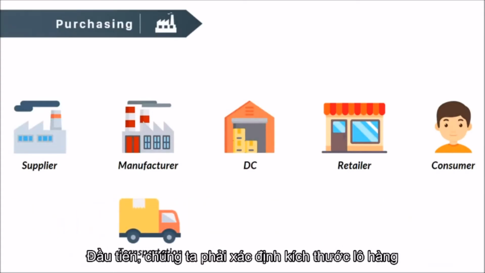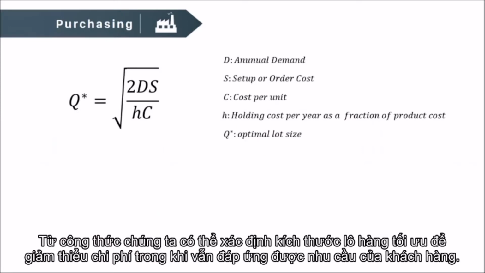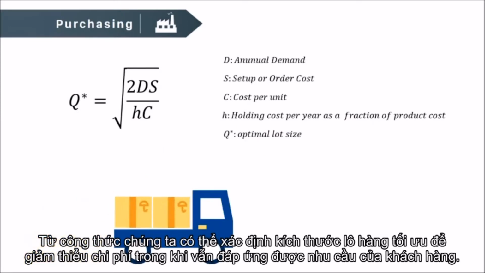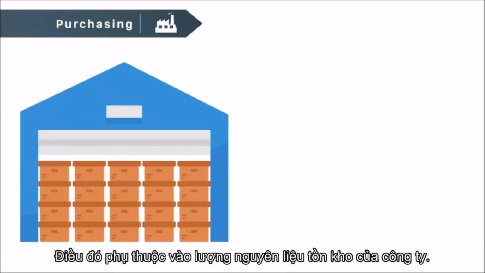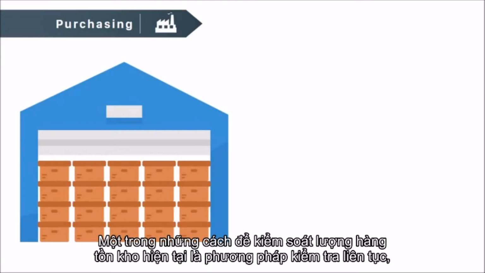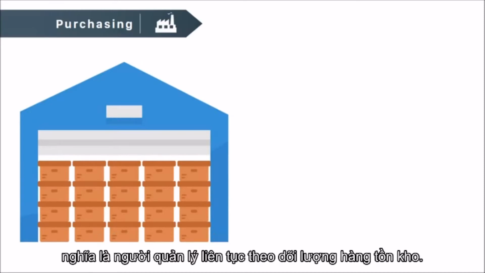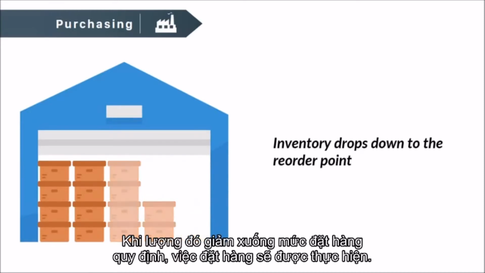First, we have to determine the lot size. From the formula, we can decide the optimal lot size to minimize cost while fulfilling customer demand. Then, when should we order? The timing depends on our inventory. One way to control the remaining inventory is continuous review policy, in which the manager continuously tracks the inventory. When the inventory drops down to the reorder point, the order is placed.